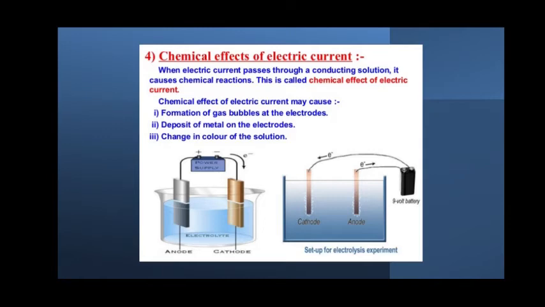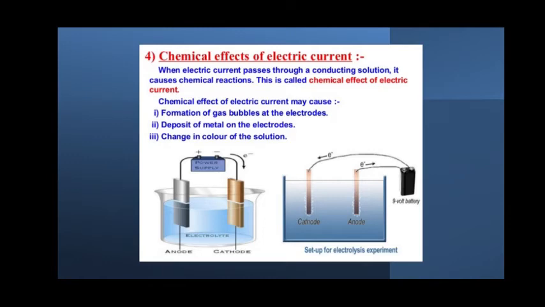Similarly, there might be a deposit of metals on the electrodes. See students, in the first example, initially both the electrodes were silverish in color. Later, after conduction has taken place through the solution, one rod is still silverish, and another rod is turning copperish. So this is another chemical reaction which has happened.